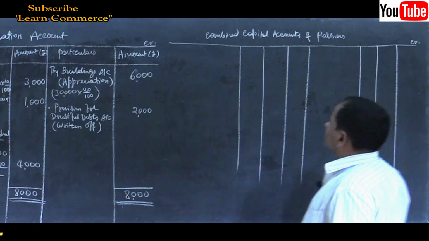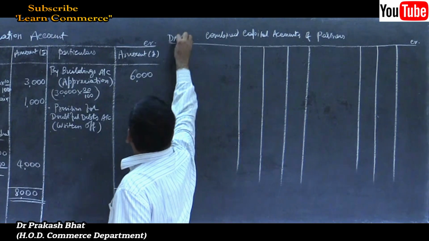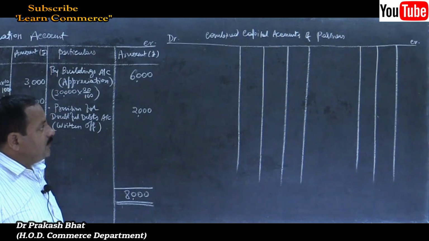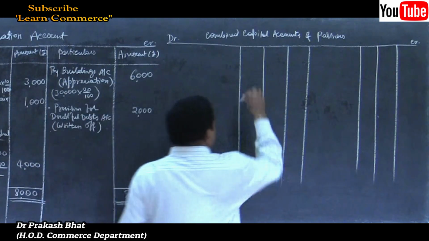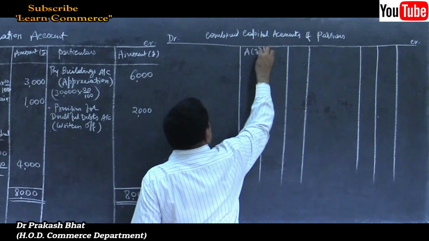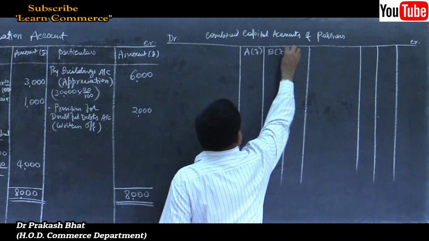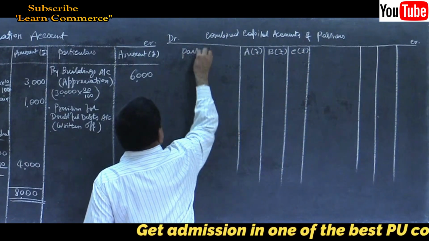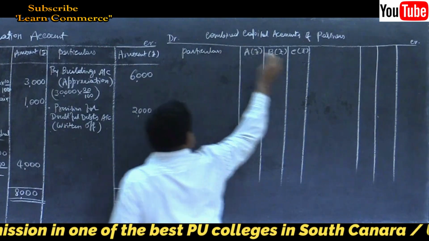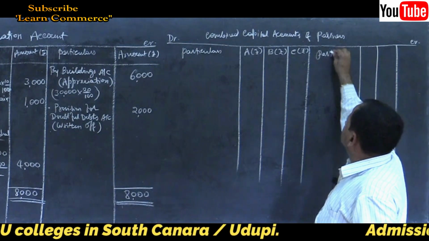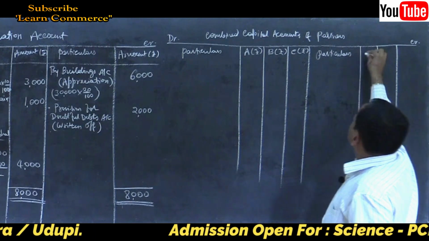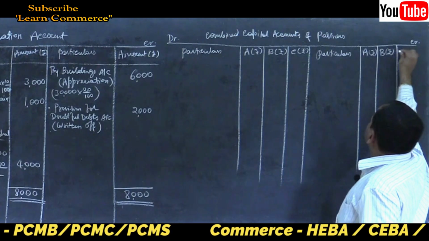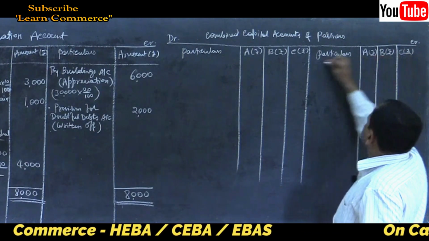Debit, credit, because it is an account, remember. Now let us start. Write the names of the partners: A rupees, B rupees, C rupees. Same thing on the credit side also. Here it is particulars. Same thing, particulars. A, B and C. That's all.